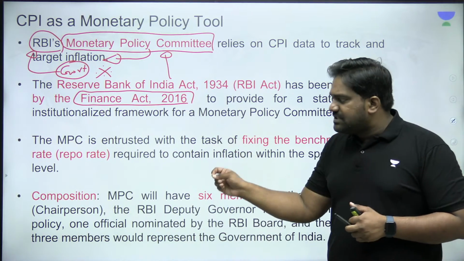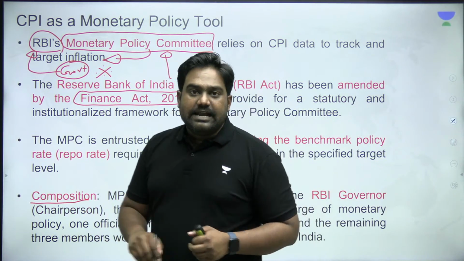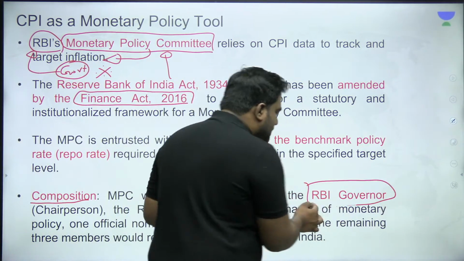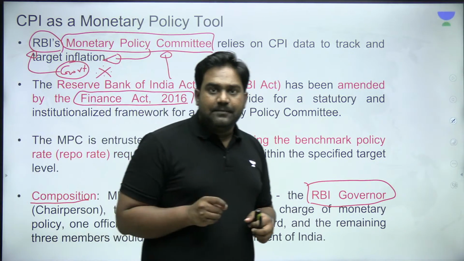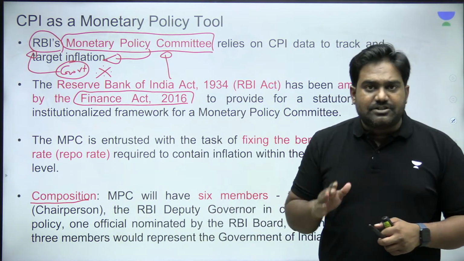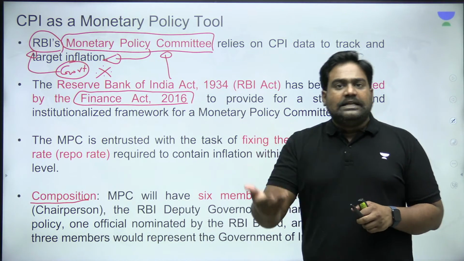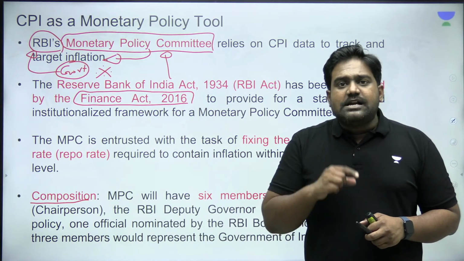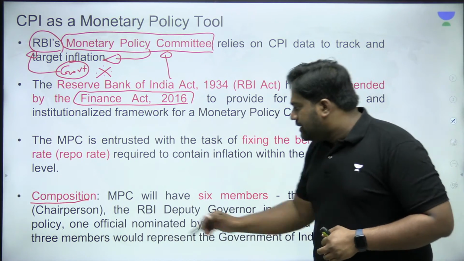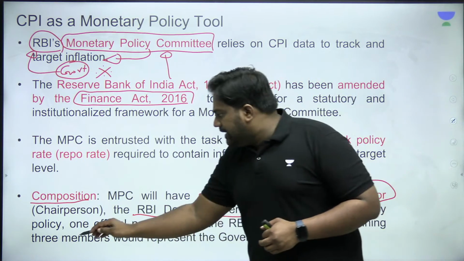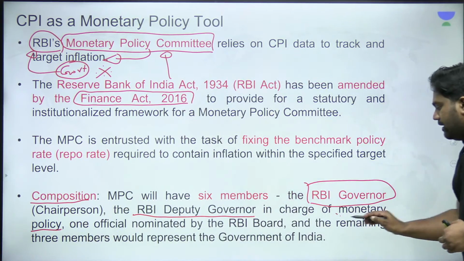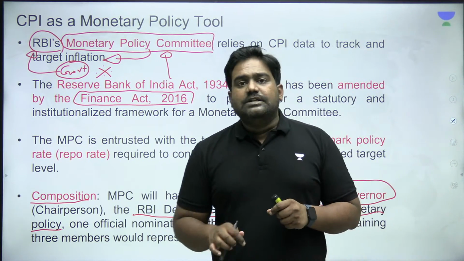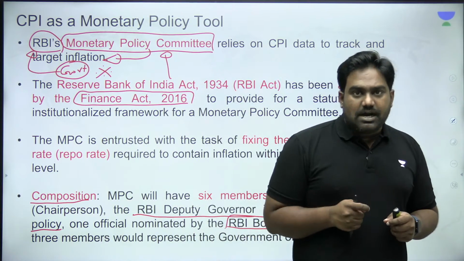So let's look at the composition of this committee. This committee is headed by the RBI governor. The RBI governor becomes the ex officio chairperson of this committee. That is, by virtue of being the governor of the central bank, the RBI governor will automatically become the chairperson of the Monetary Policy Committee. Apart from the RBI governor, there are 2 other senior officials from RBI: the RBI deputy governor dealing with monetary policy and another RBI board member. So these are the 3 RBI officials on the Monetary Policy Committee.